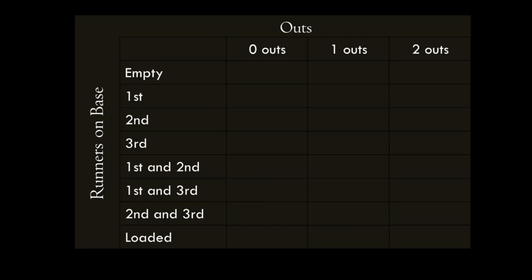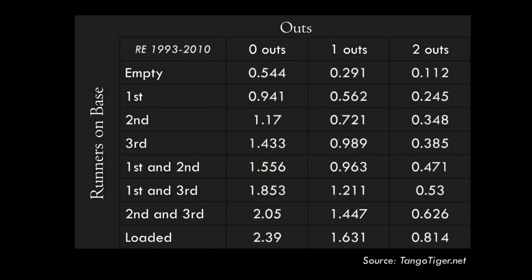And based on that, they've created something called a run expectancy chart, which for every game from 1993 to 2010 looks like this. And even though I said every game, you can find base state charts based on different ballparks, years, or run environments. It'll be different, for example, in Colorado, where there's a lot more runs scored than, say, San Francisco, which is more of a pitcher's park.